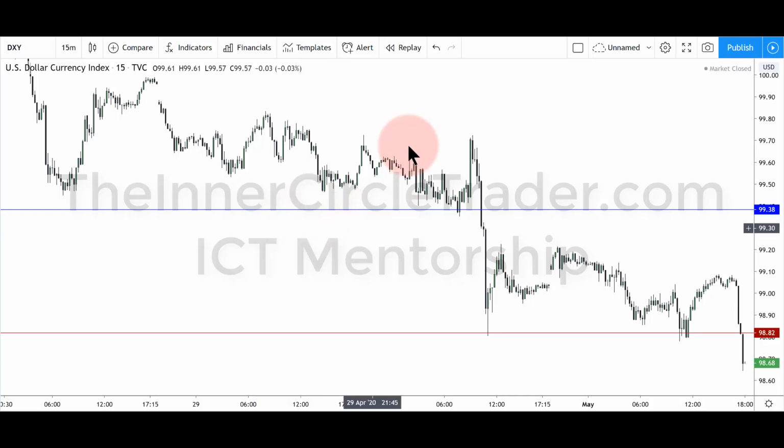Now, I'm not claiming to know what exact levels are being used for stops. It's not important to me. I just know the general rule of thumb is below these lows and this low here, there's going to be a lot of different levels that would be used for sell stops, or those individuals looking to get short below these levels. So there's a lot of discussion about liquidity, which we're not going to cover here, but is talked about in many lessons throughout the mentorship.